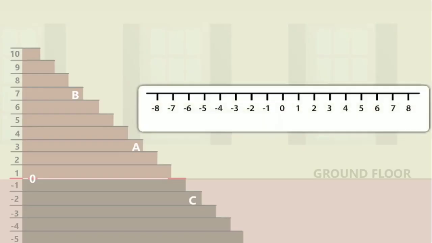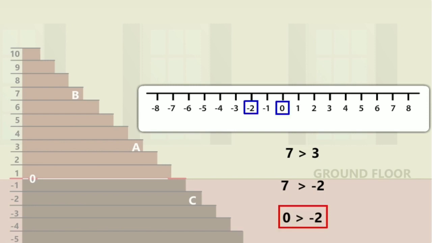Now, let us use a number line to find out if a given number is greater or less than the other. We know that on a number line, numbers to the right are greater than numbers on the left. So, 7 is greater than 3. 7 is also greater than minus 2, and 0 is greater than minus 2.